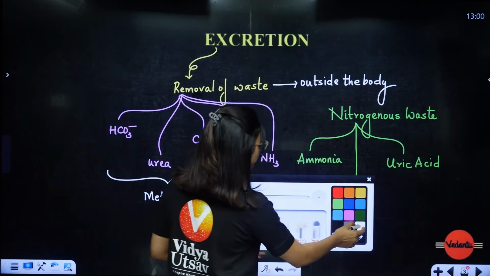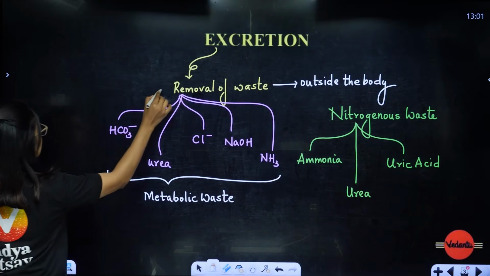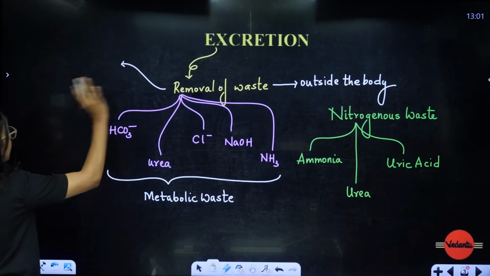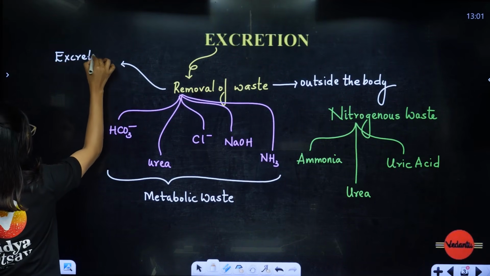Now in general, when you are studying excretion, you understand that students, removal of waste is one job done by your excretory system, that is excretion.